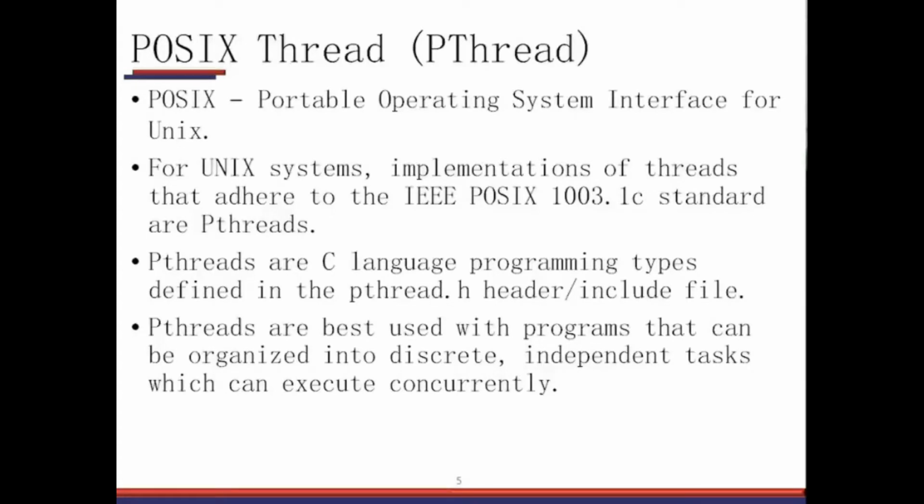For that, there has to be a common platform on which the multi-threaded application is written, and for that purpose this POSIX standard was built by IEEE.